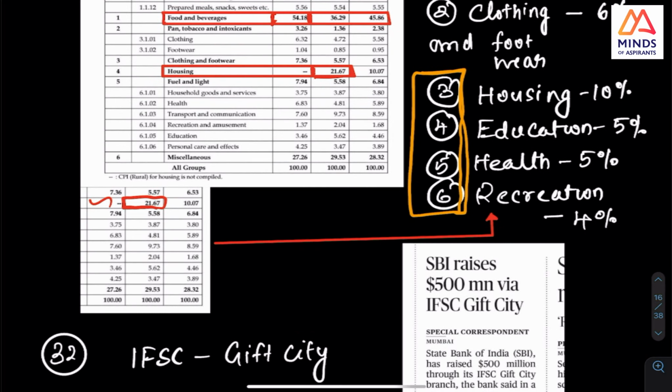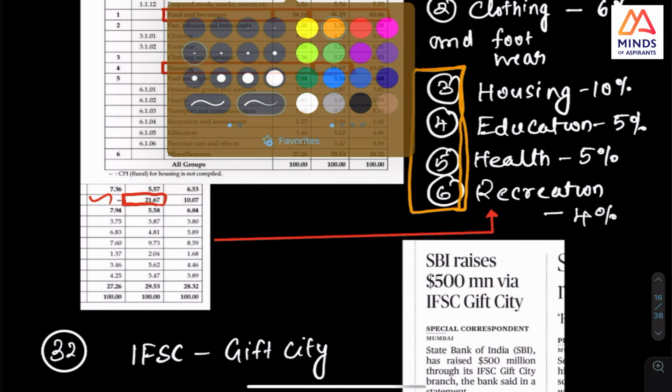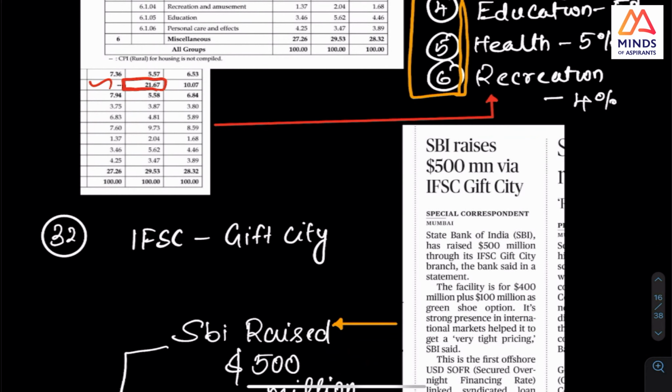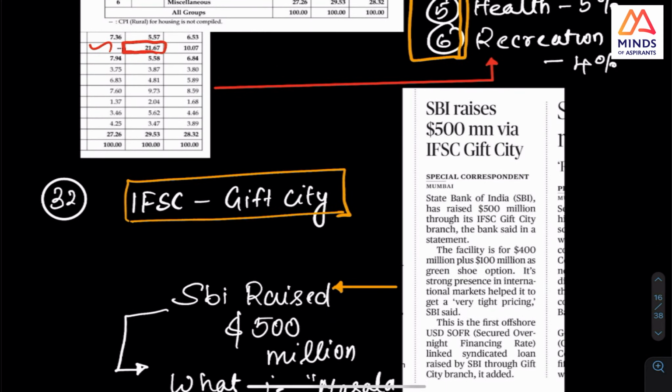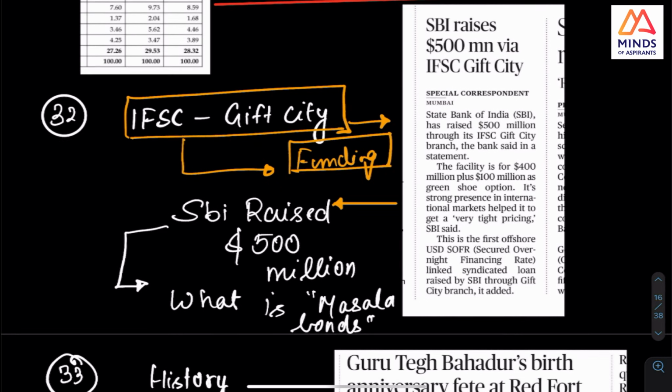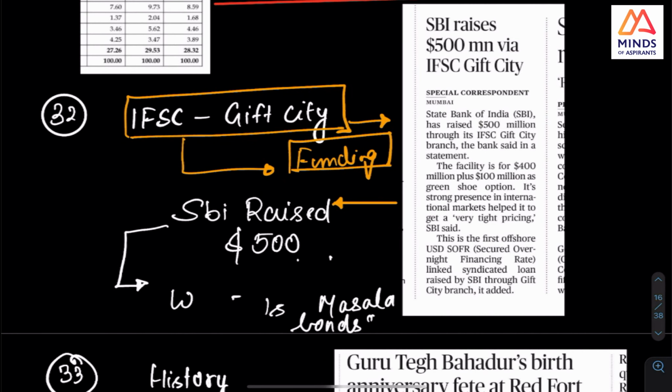Check this very closely. Now coming to this question, please check it. This international financial city, there is this new thing. Like you can have international funding. I want you to check the basics of all this, this IFSC GIFT City. Because recently RBI has raised nearly 500 million, which means this should be something important.